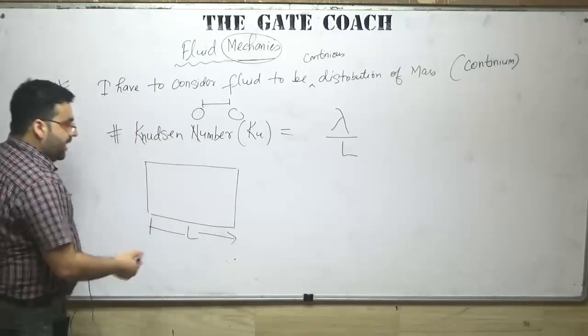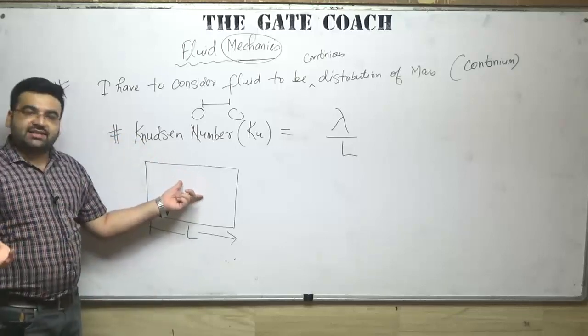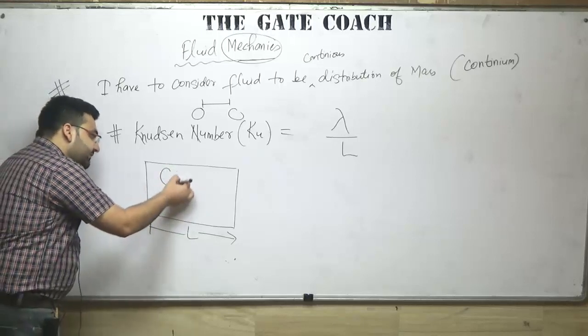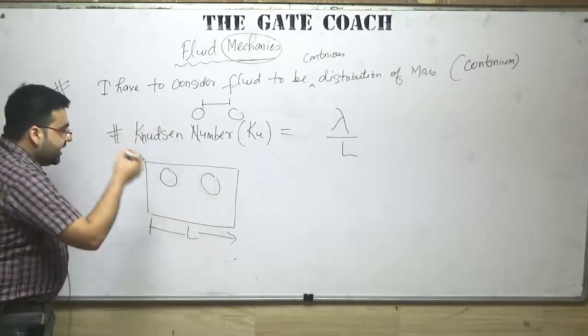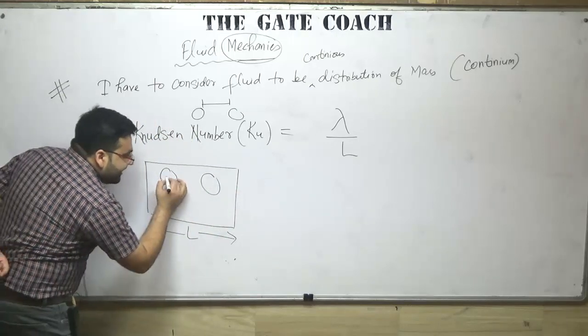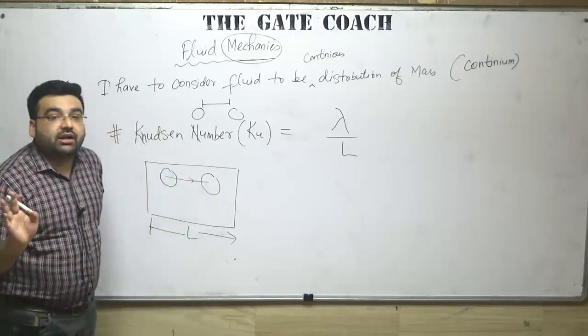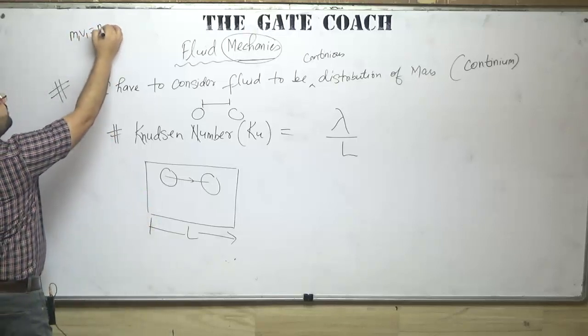Clear? Now what is lambda? Inside this continuum we have fluid particles. It can be a gas, it can be a liquid. Let us say this is one fluid particle and this is another fluid particle. This fluid particle gets collided with this particle and transfers its momentum to it. If you know the momentum equation from class 12, that is m1 v1 equals m2 v2.